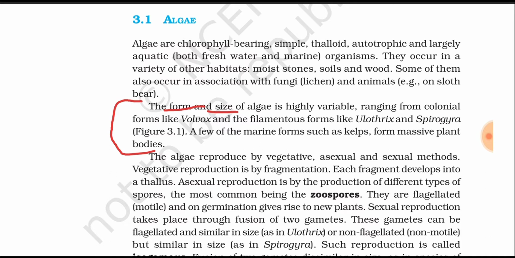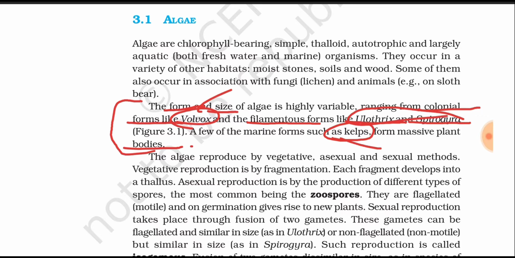For example, colonial forms like Volvox, filamentous forms like Ulothrix and Spirogyra, and a few of them are marine forms like kelps, and they can form massive plant bodies. So here we have examples: Volvox, Ulothrix, Spirogyra and kelps, under three forms.